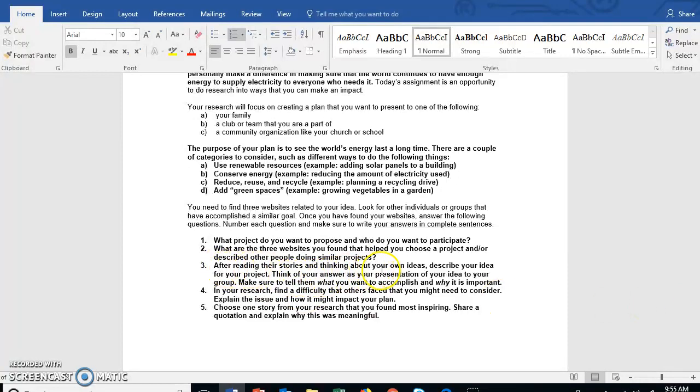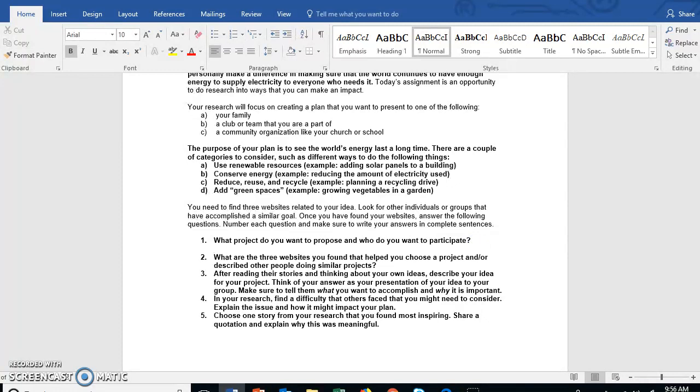After reading their stories and thinking about your own ideas, describe your idea for the project. Think of your answers as your presentation of your idea to your group. Make sure to tell them what you want to accomplish and why it's important. Under number 3, what you're writing is what you want to accomplish and why it is important.